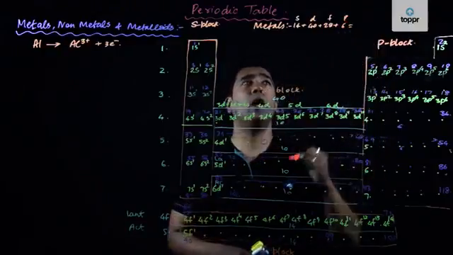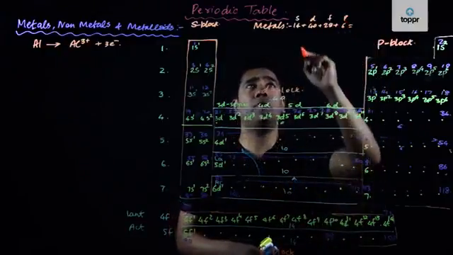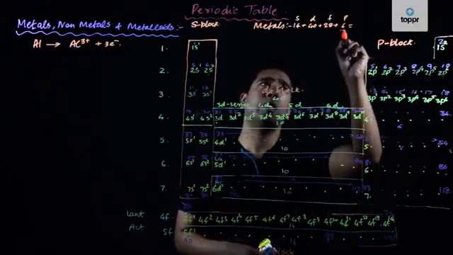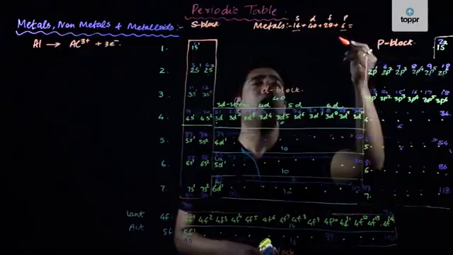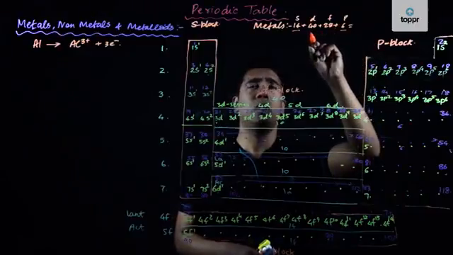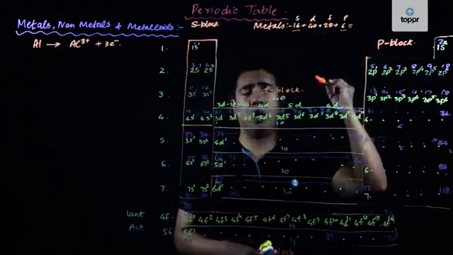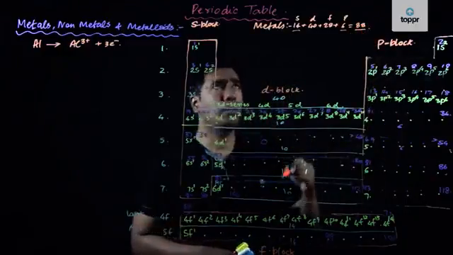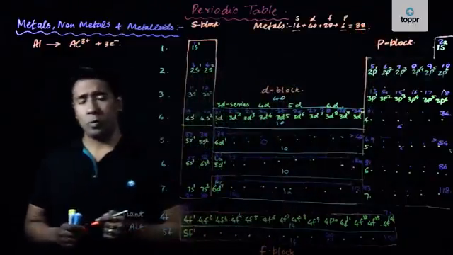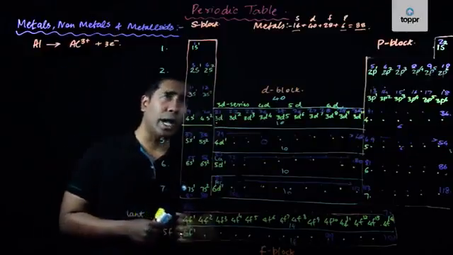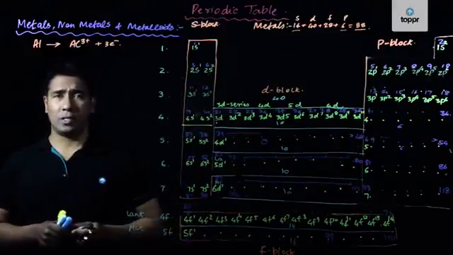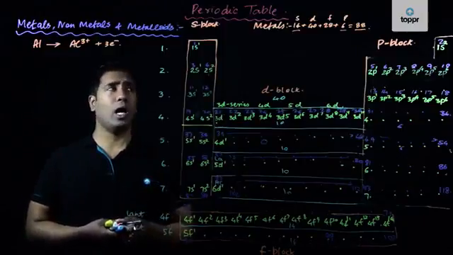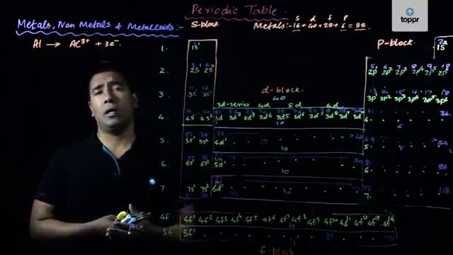So if we make a total, we will get 14 plus 40 plus 28 plus 6. Let us do the total. We know that 6 plus 14 is equal to 20. 20 plus 40 is equal to 60. 60 plus 28 will be equal to 88. So this is the point that I was trying to prove to you, my dear friends, that out of the total 118 elements in the periodic table, there will be 88 elements which are basically only metals.